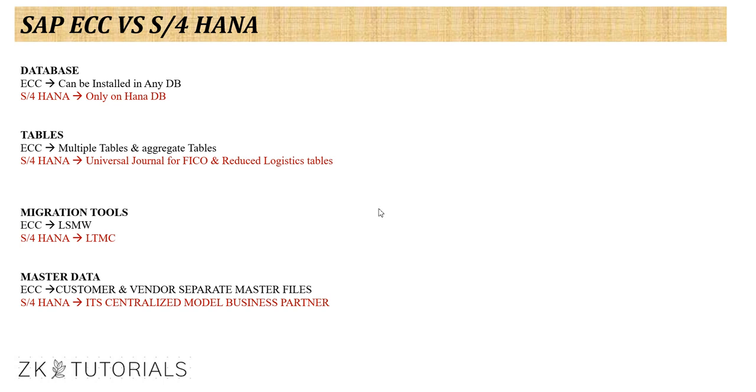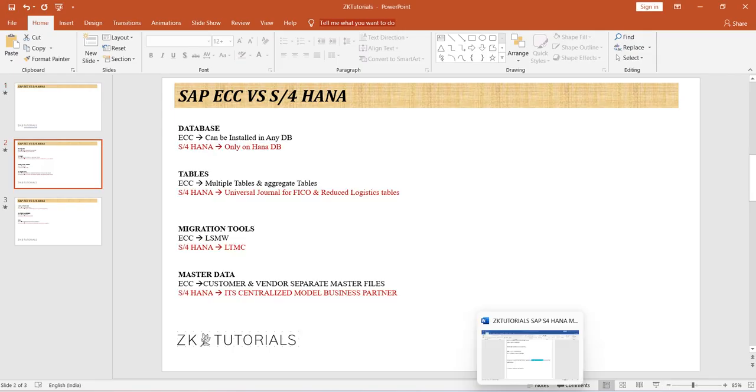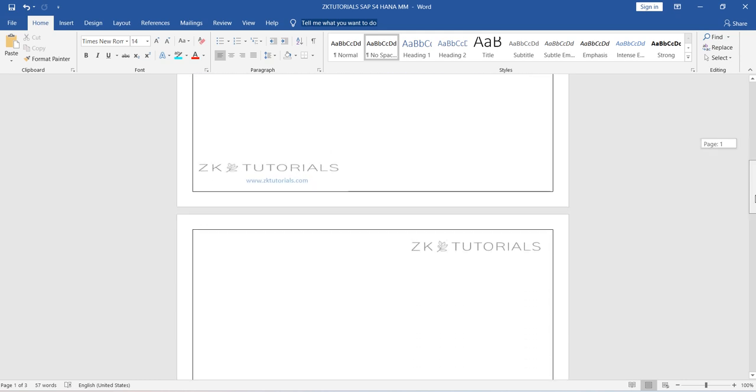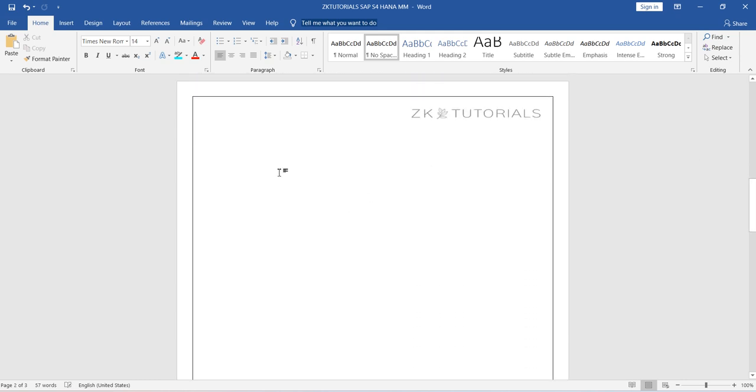Let me take an example. Since you're going to learn about the MM part, for example, we are going to store information about a vendor. The vendor information can have one dedicated table, and whatever information you are going to store in the table will be in the fields.